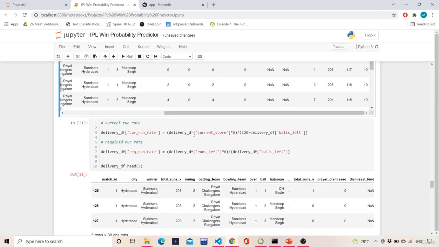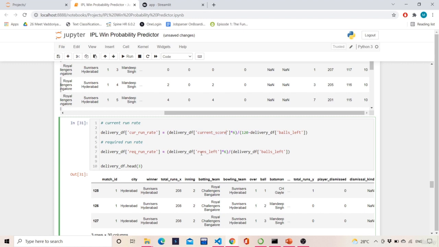Now we'll calculate the run rate. So what is the run rate? Run rate is basically the current score times 6, because there are 6 balls in a particular over, and in order to balance the balls, I'm subtracting the total balls, that is 120 minus the balls left. What does the run rate mean? The run rate is nothing but the current score divided by the balls that have been played. So that is how this is computed, and required run rate is also calculated in the same way.